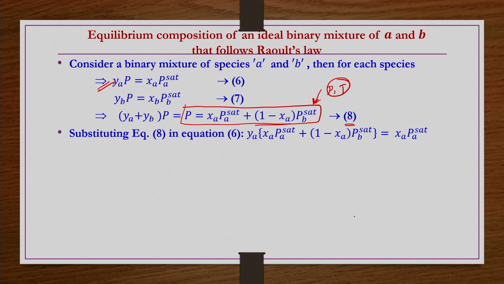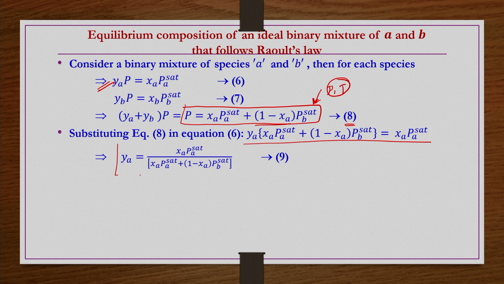Now, if you substitute this P in equation number 6, then yA equals xA PA sat divided by xA PA sat plus 1 minus xA PB sat, that is what you have here. At a given pressure and temperature, you have already found xA from equation number 8, and then xA is known. So using equation number 9 you can find yA.